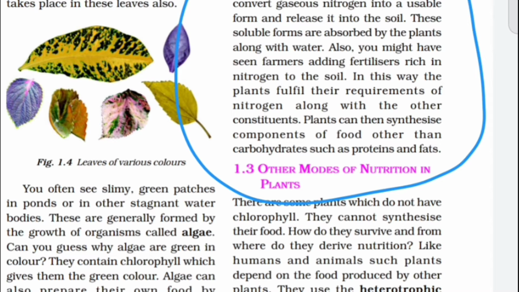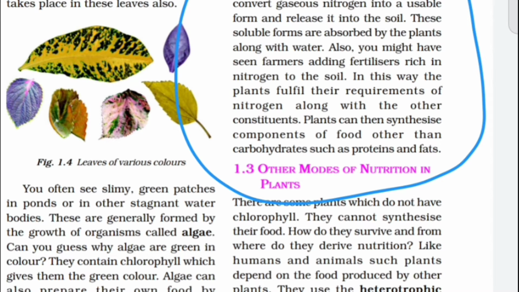It takes the nitrogen and uses it for the preparation of protein. After it is released into the soil, these soluble forms are absorbed by the plants. Clear my point? So bacteria in the soil convert the gaseous nitrogen into the usable form, it is released into soil, and these soluble forms are absorbed by the plants along with water. We already know that plants absorb water and minerals from soil.